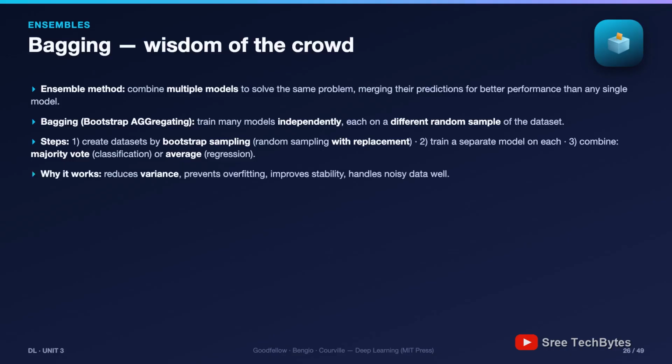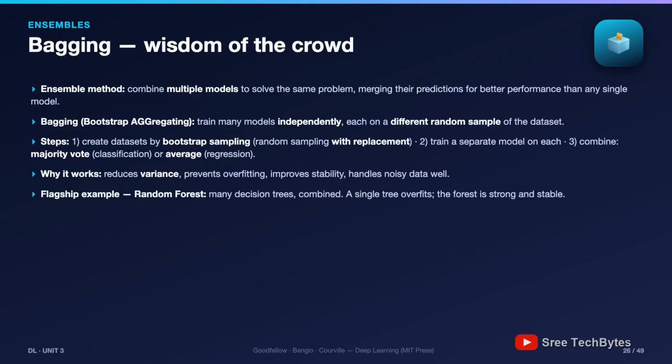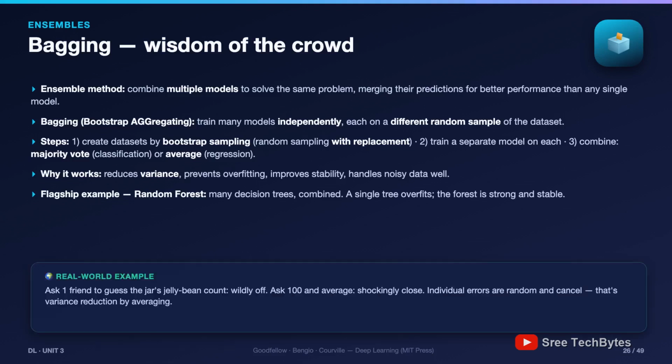Why it works: the jelly bean jar. Ask one friend to guess the count, they're wildly off. Ask 100 and average, shockingly close. Individual errors are random, so they cancel. In our Unit 2 language, bagging attacks variance directly. The celebrity example: random forest. A single decision tree overfits, high variance. A forest of bootstrapped trees, voting, is strong and stable, still the go-to baseline in classical machine learning.